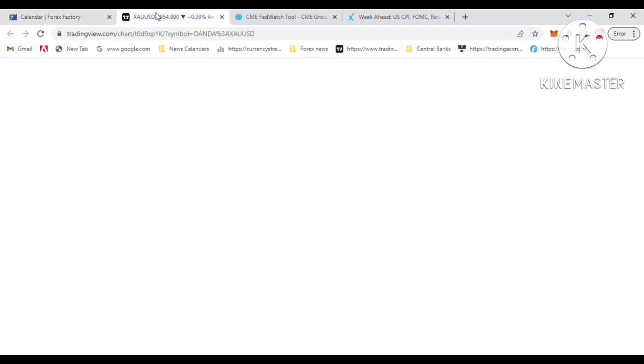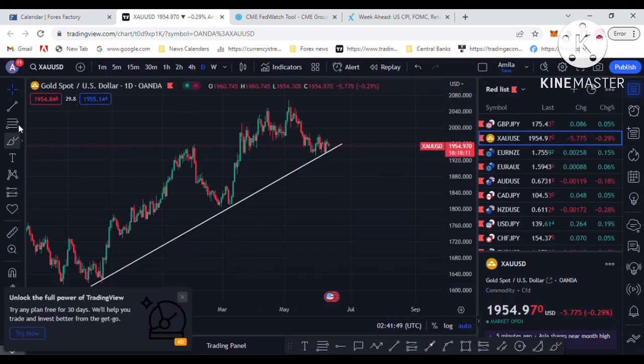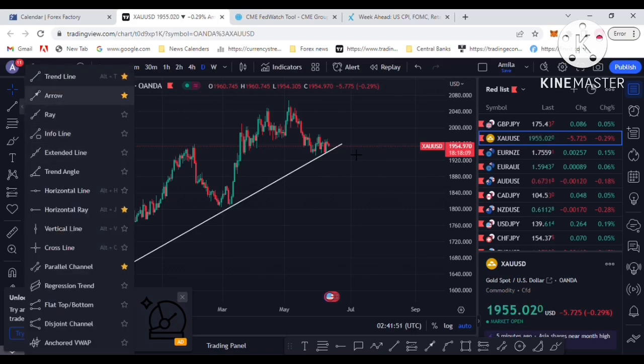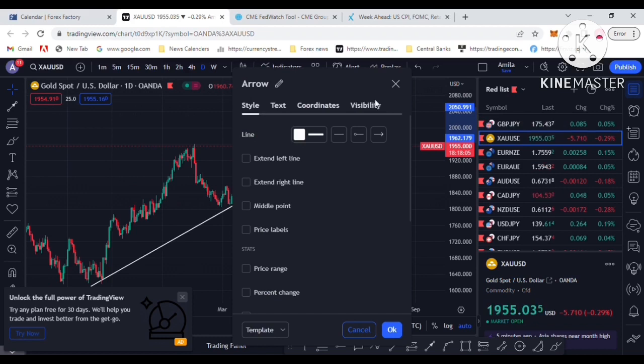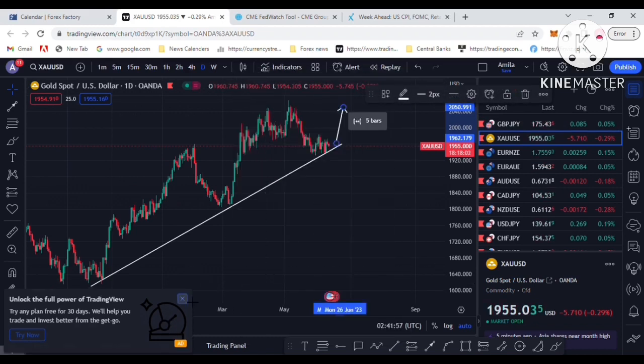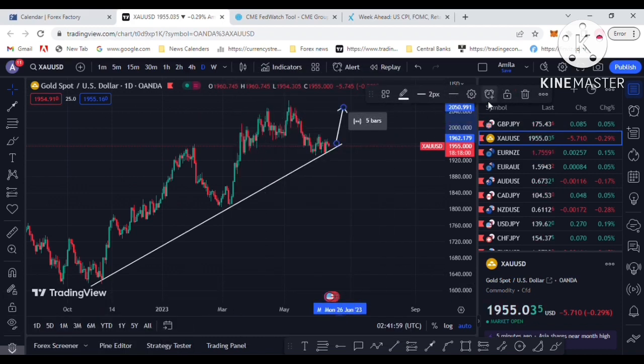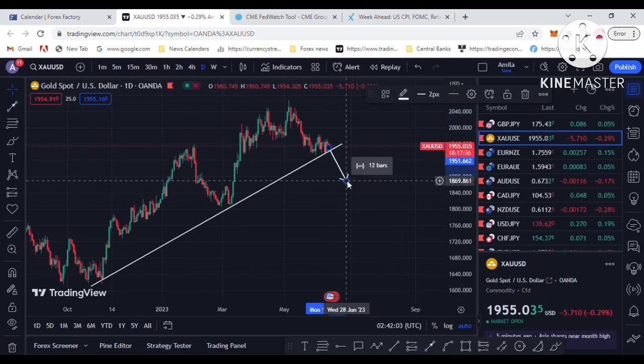So next, 14th of June, that's the gold chart. If the Fed interest rate is paused, gold will get huge demand. So you can see the gold chart. If the Federal Reserve increases the interest rate from 5.25 to 5.5, that will cause gold to drop to the downside.